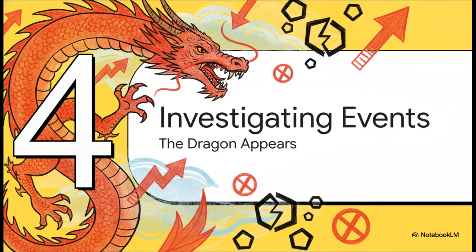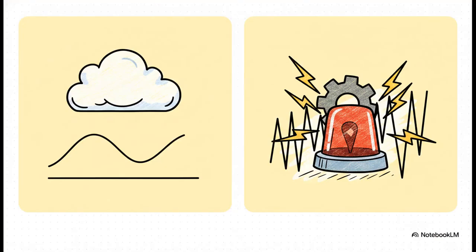But as we all know, peace never lasts forever. Section 4, investigating a production event. The dragon appears. Out of nowhere, one of your applications is suddenly experiencing a massive traffic surge and a catastrophic spike in errors. Now, what's really interesting about this is the dramatic data contrast the AI suddenly has to process.